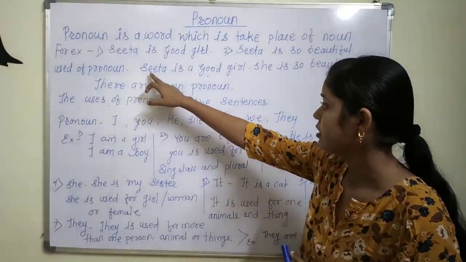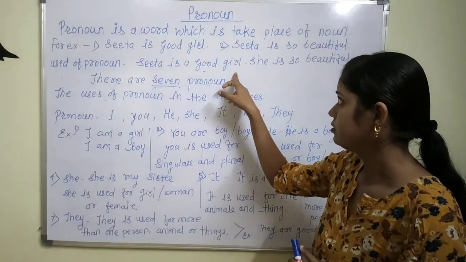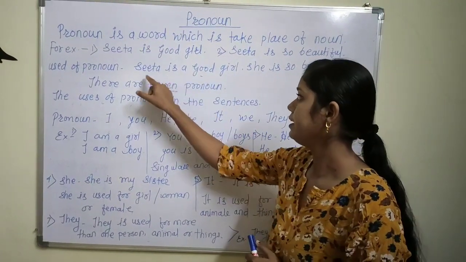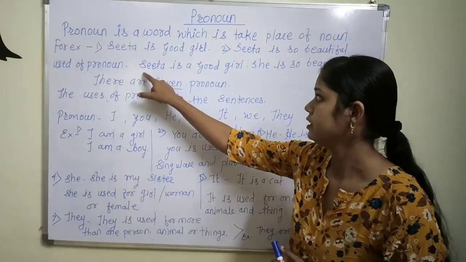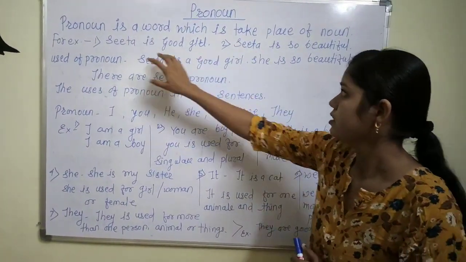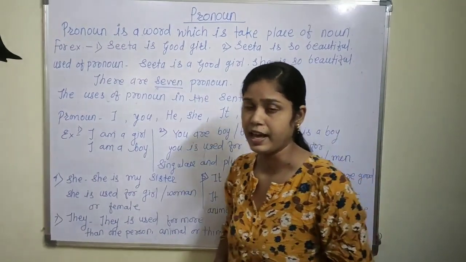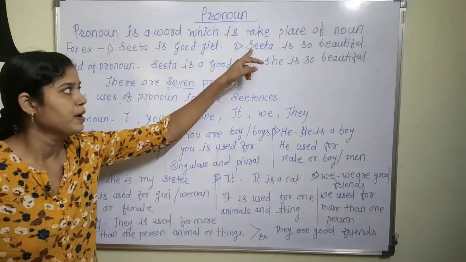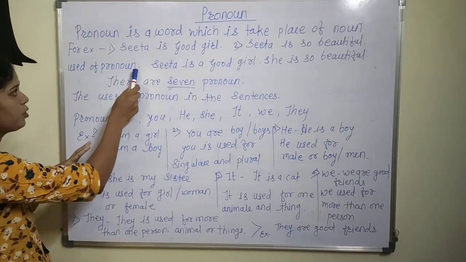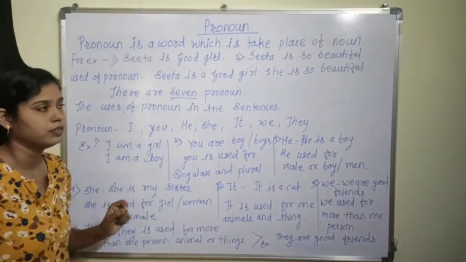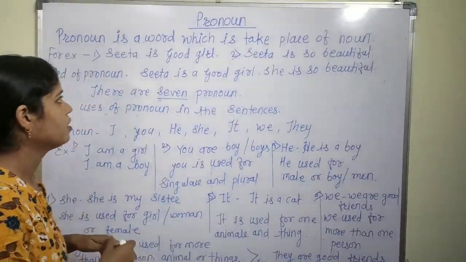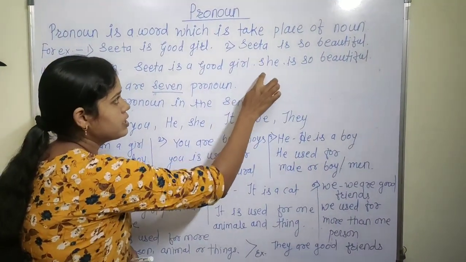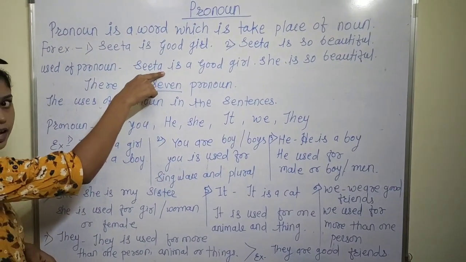For example, Sita is a good girl. She is so beautiful. "She is so beautiful" is related to the first sentence, Sita. In both sentences the subject is the same. When the subject or noun is the same, at that time we use a pronoun. Use of pronoun: Sita is a good girl. She is so beautiful. Sita is a noun, and we use the pronoun she by replacing Sita.